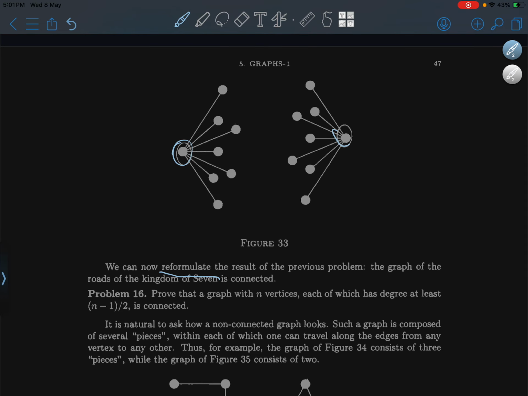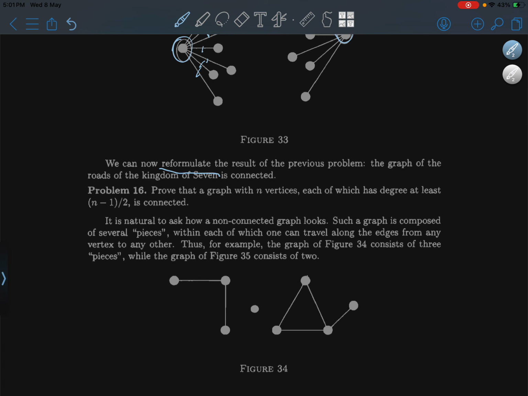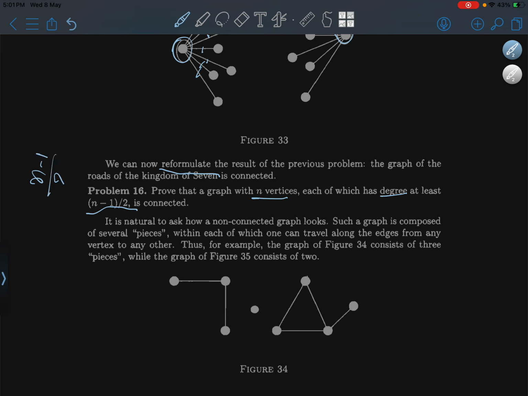Prove that a graph with n vertices, each of which has a degree at least n minus 1 by 2, is connected.